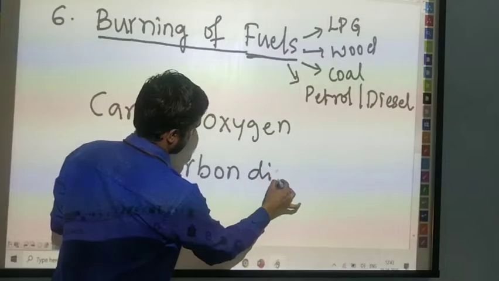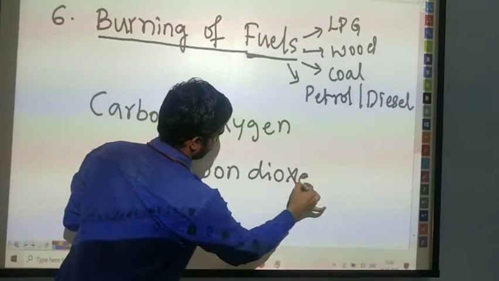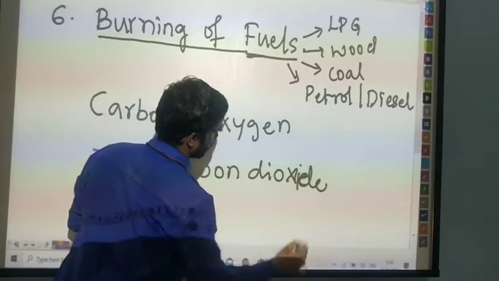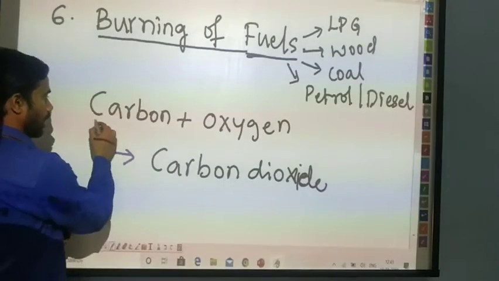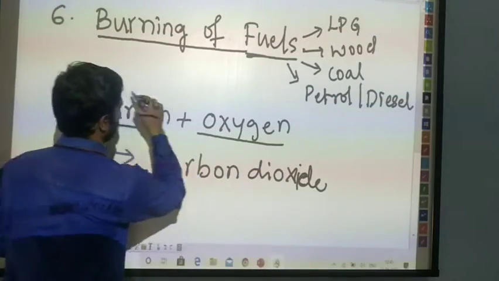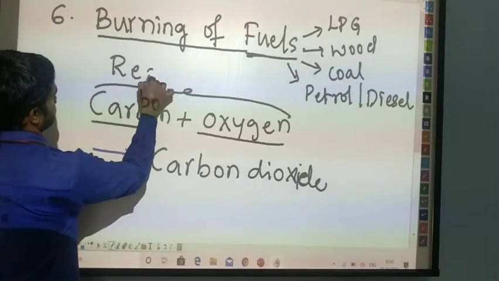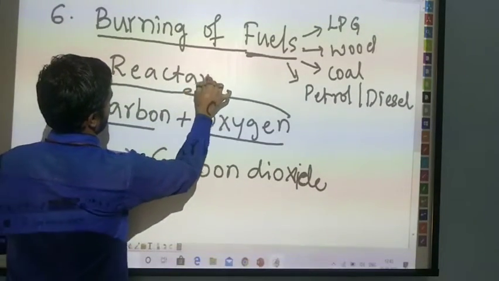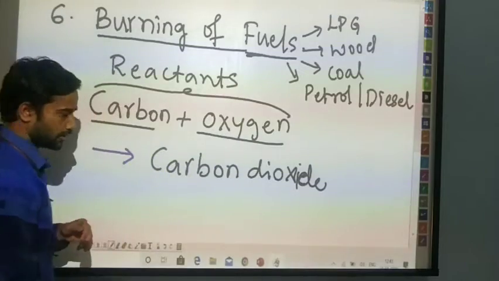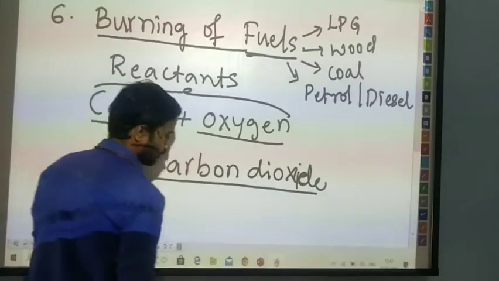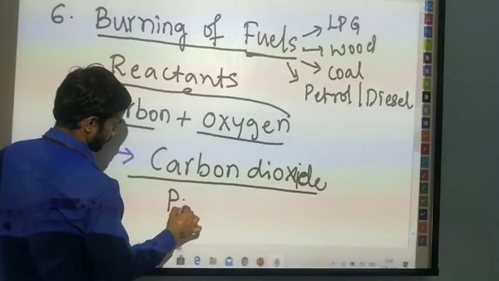What do you mean by carbon dioxide here? Here carbon and oxygen, what are these? These are our reactants. And what is our resultant one? That is our product.